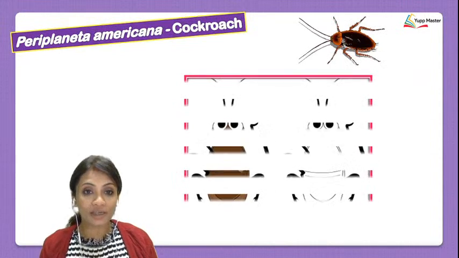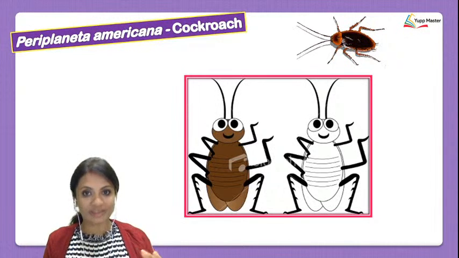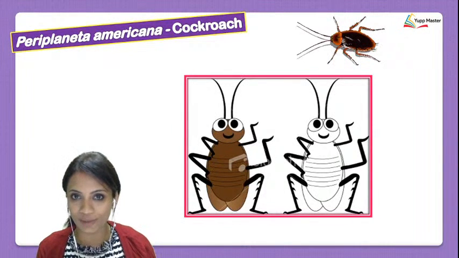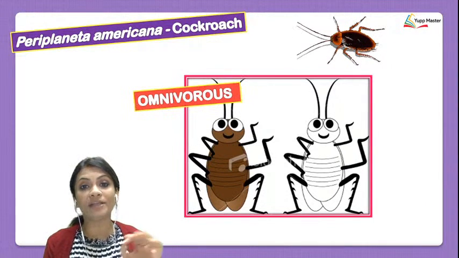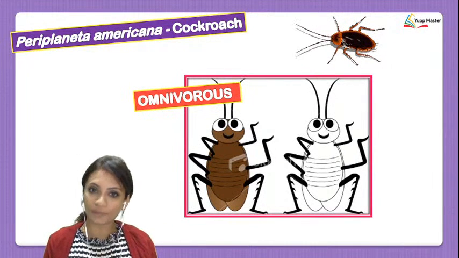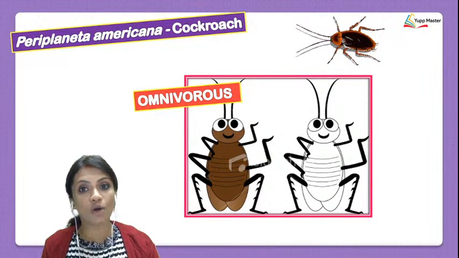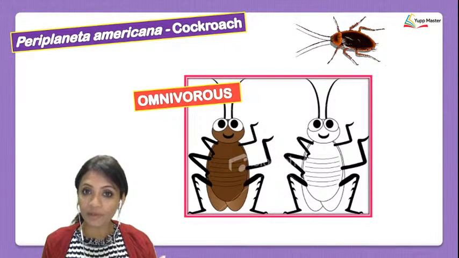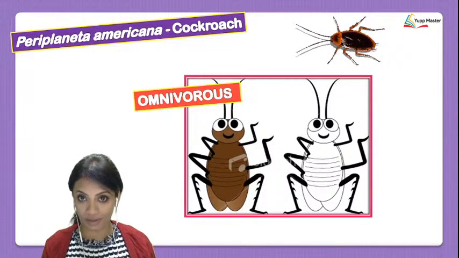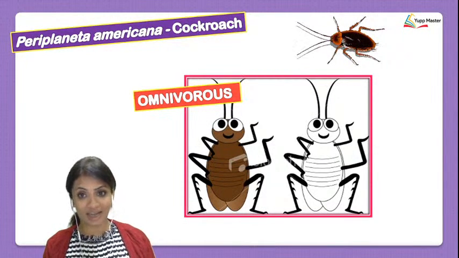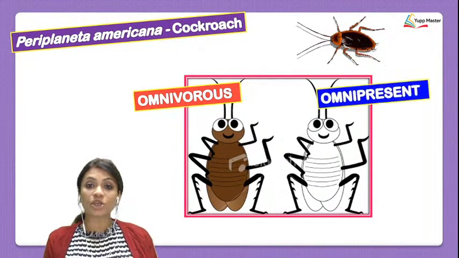Now talking about the cockroach, there are 4 basic general features that all cockroaches show. Which are they? The first word I'd like to tell you is omnivorous. Now, you must have heard of a herbivore, you must have heard of a carnivore. Now I tell you something called an omnivore. Omnivore is that animal which is able to eat everything. And when I say everything, I mean everything. Besides metal, plastic and glass, the cockroach can eat almost absolutely everything. Also, it is omnipresent.